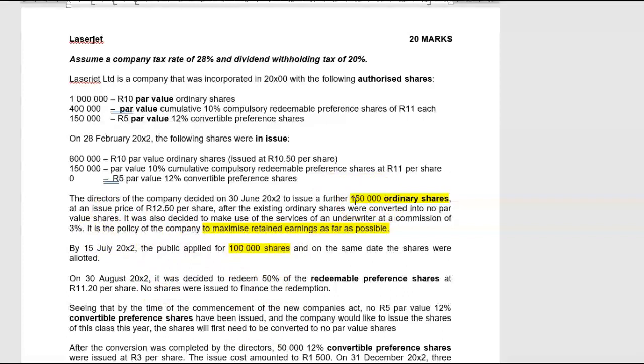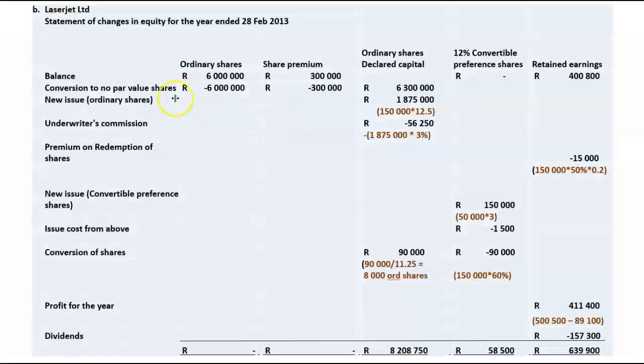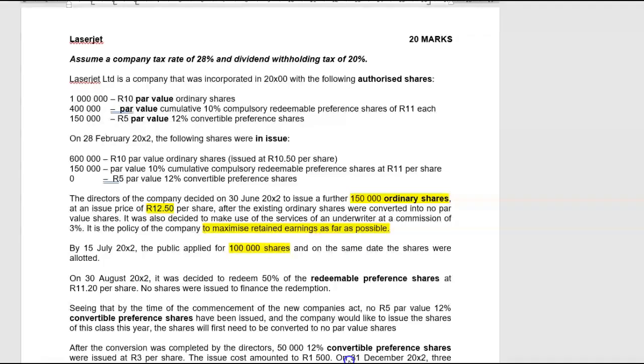So from an accounting perspective, how many shares were issued? 150,000 shares. At what price? At a price of 12.50 Rand per share. So in your statement of changes in equity, you would have had under ordinary share capital, declared capital account, 150,000 shares at 12.50 Rand. The underwriter's commission amounted to 3% of the total issue value of the shares. Now, the total issue value of the shares was 150,000 times 12.50, and it is the policy not to write it off against retained earnings.